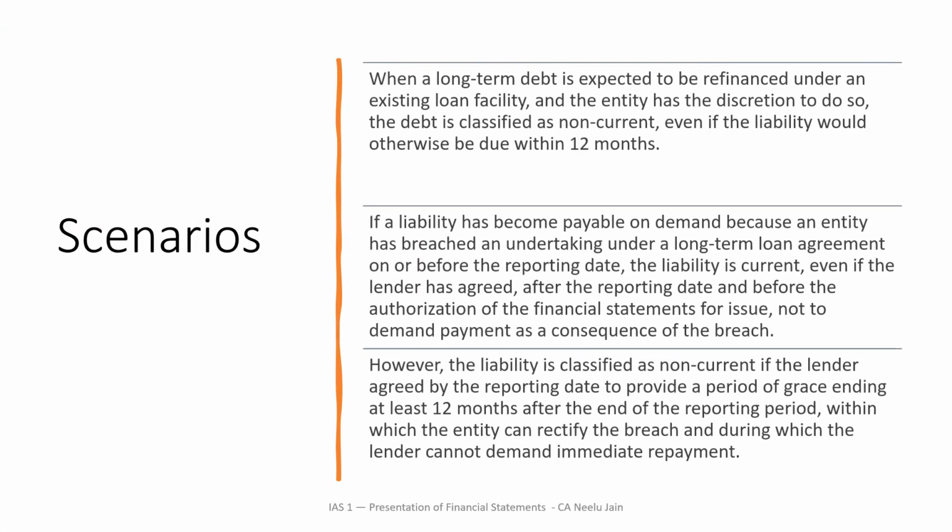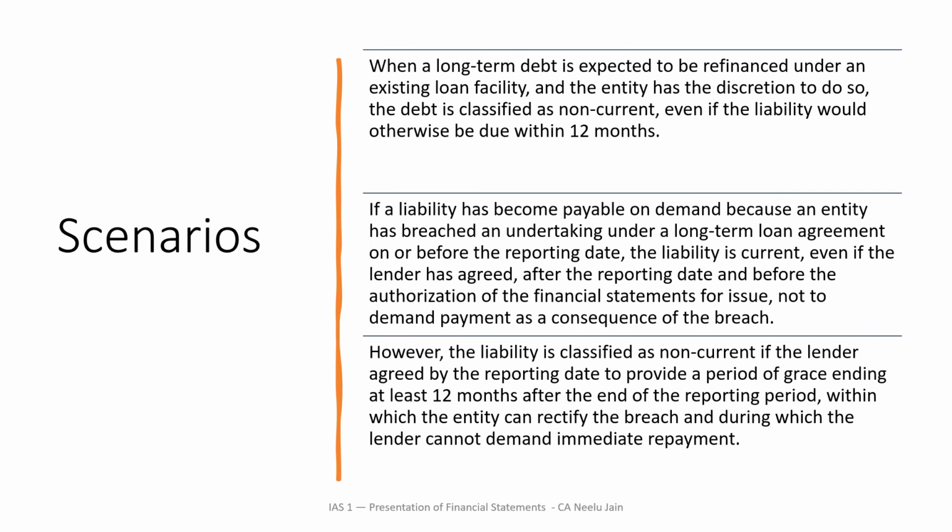Now let's quickly consider 3 scenarios which I have laid down here, which are basically related to classification between current liability or non-current liability. The first scenario is when a long-term debt is expected to be refinanced under an existing loan facility and the entity has the discretion to do so. The debt is classified as non-current even if the liability would otherwise be due within 12 months. Why? Because here it is expected that the entity will choose the option to refinance it for a period of more than 12 months.